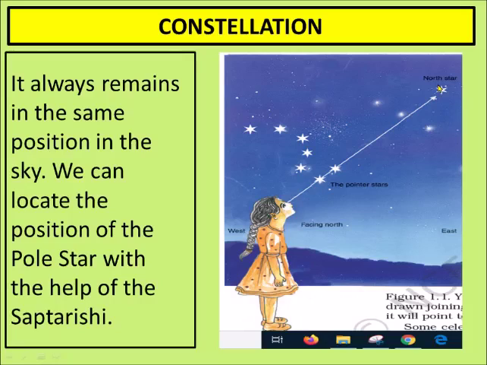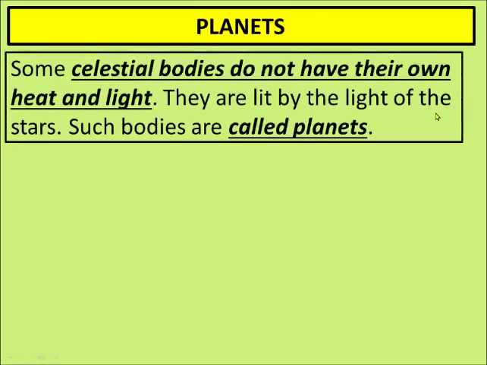If you stand facing the north, then you will see the North Star, and just on the side of the North Star you will see this constellation also. This is the Saptarishi constellation. There are 7 stars you will find: 1, 2, 3, 4, 5, 6, 7. See, the shape of this Saptarishi constellation is almost like a spoon, and you will find it somewhere near the North Star, but you have to stand facing the north direction. Now, what are planets?